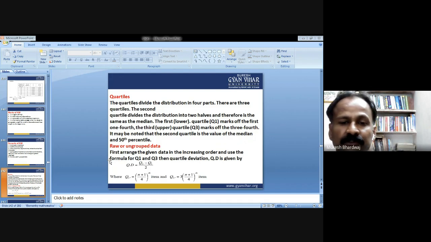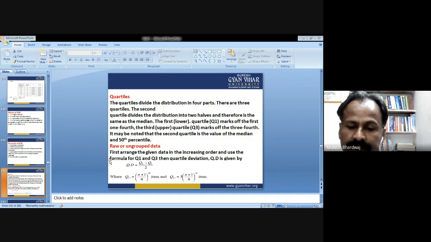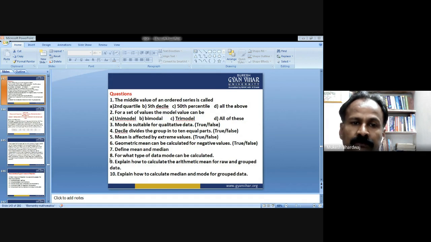And Q3 is given by 3 into (n plus 1) by fourth item. So get the value of Q1 and Q3, put them in the quartile deviation formula, do the subtraction and divide by 2. You will get the quartile deviation.